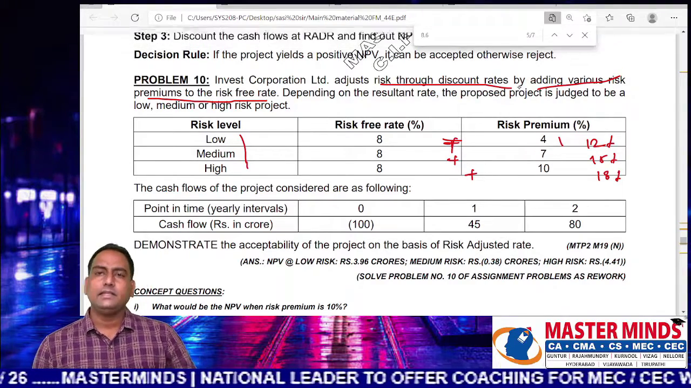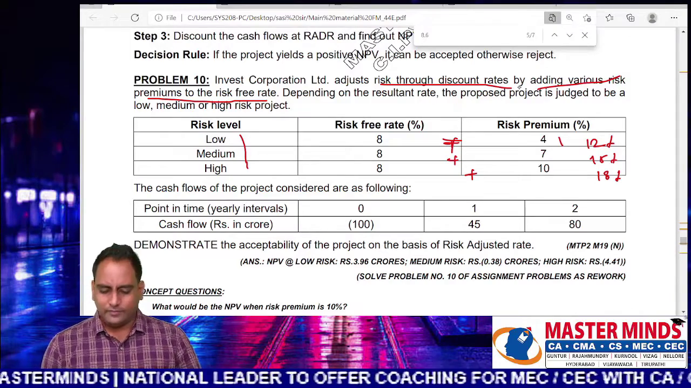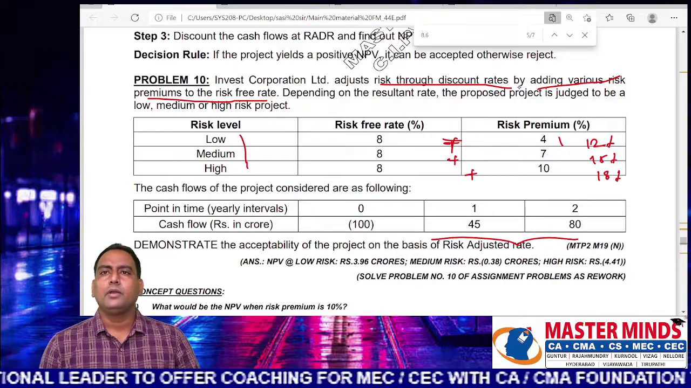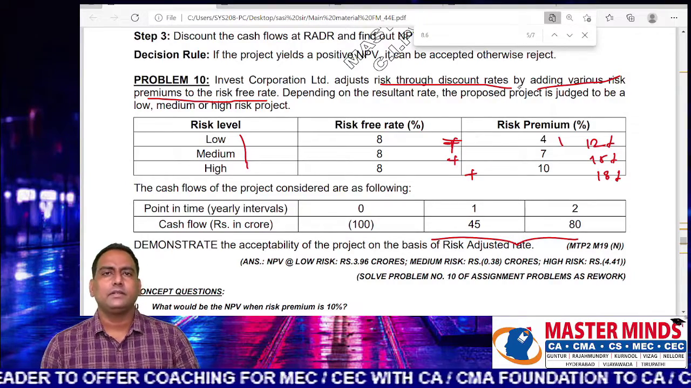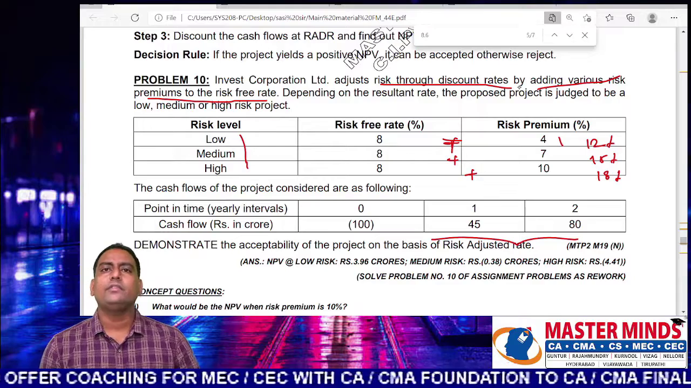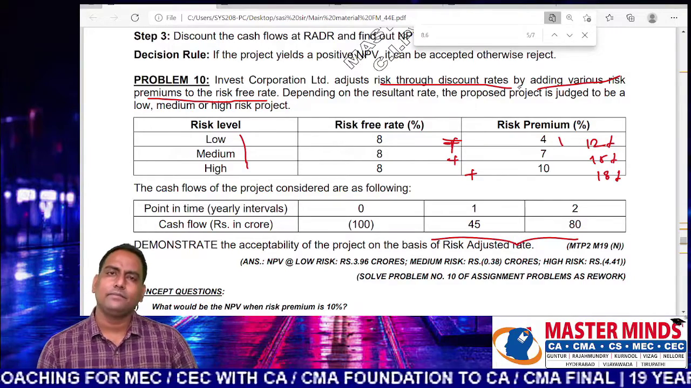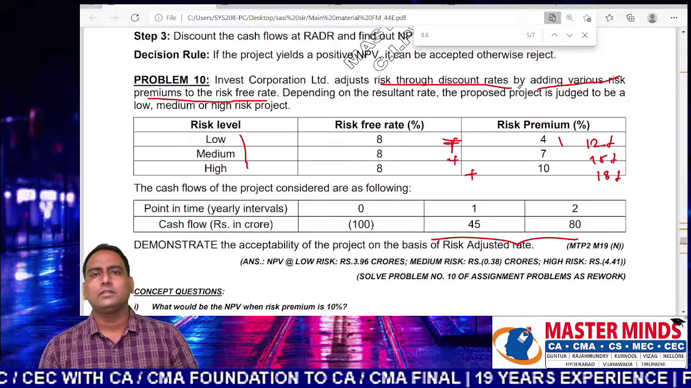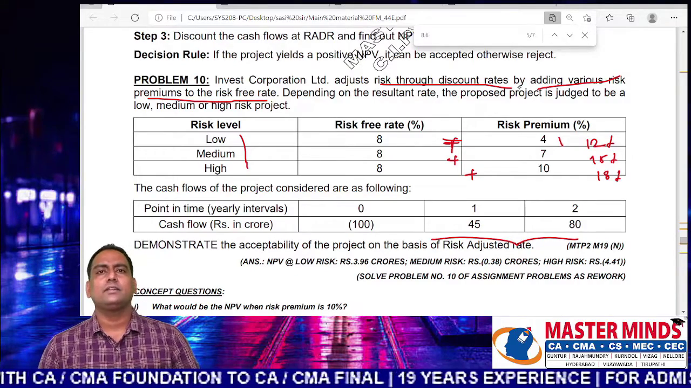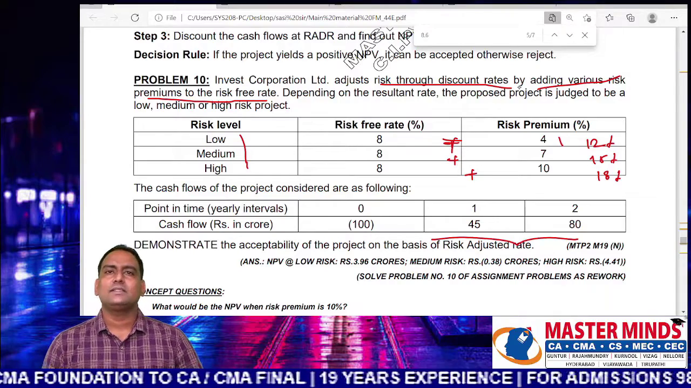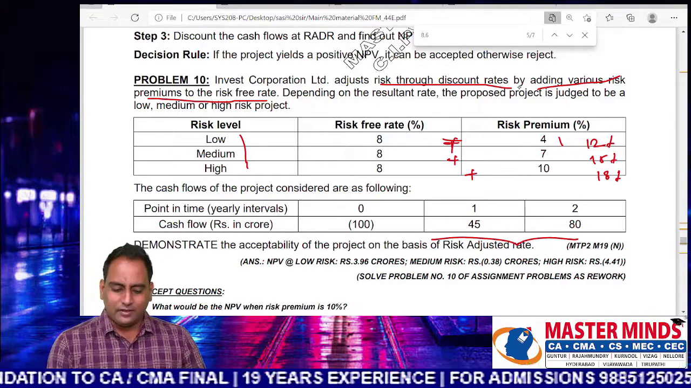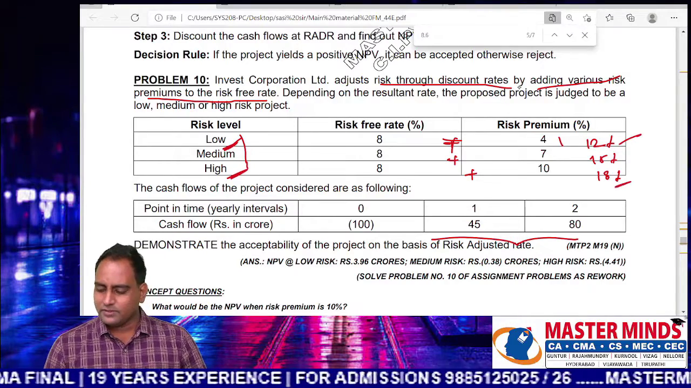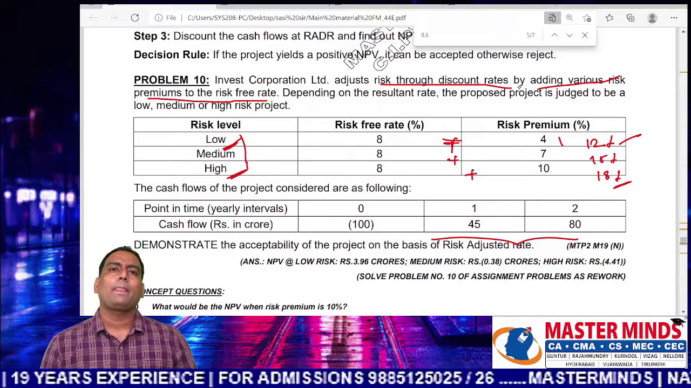So we are emphasizing RADR. The cash flows are provided here because the purpose of doing the analysis is to highlight the importance of RADR. We don't want to focus on the cash flows because the cash flow estimation procedure was already discussed in the investment analysis. So you can see for low risk projects RADR is 12%. For high risk projects the RADR is what? 18%.